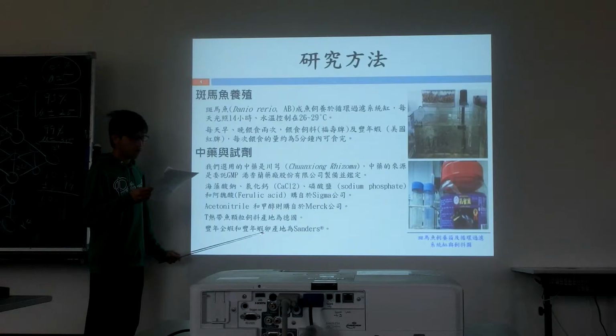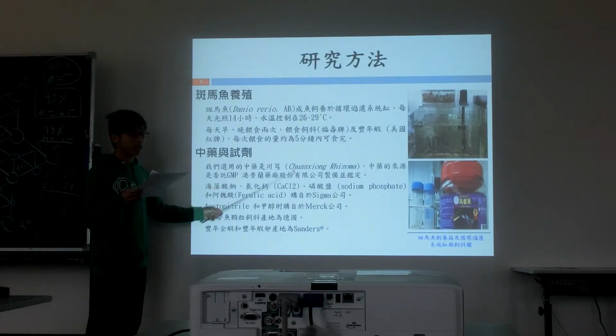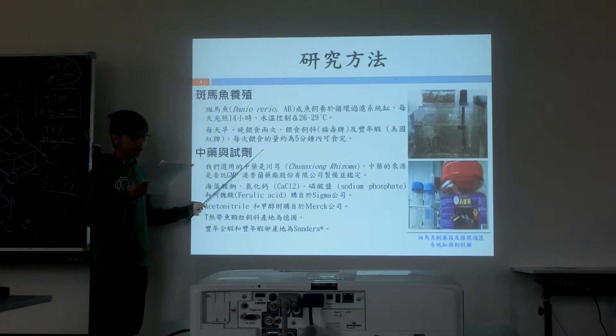Zebrafish are exposed to light for 14 hours, and the water temperature is controlled at 26 to 29 degrees Celsius. They are fed twice daily. We feed at 9 a.m. and 5 p.m. Every time, they are fed so that they can finish it in approximately 5 minutes.